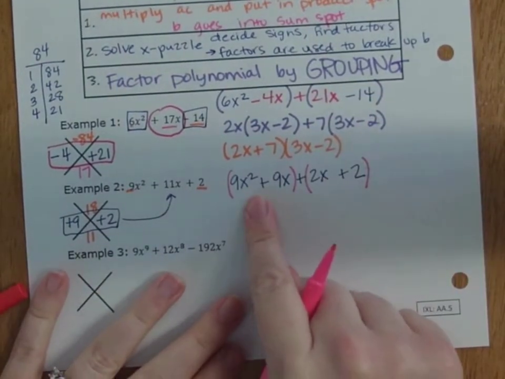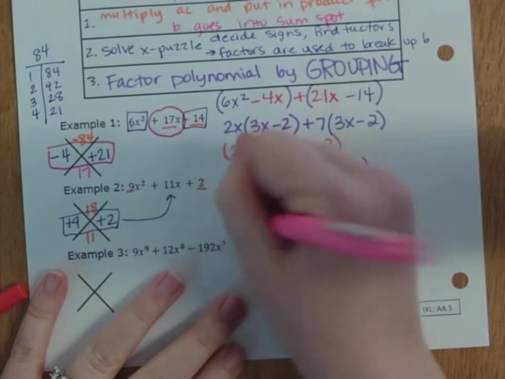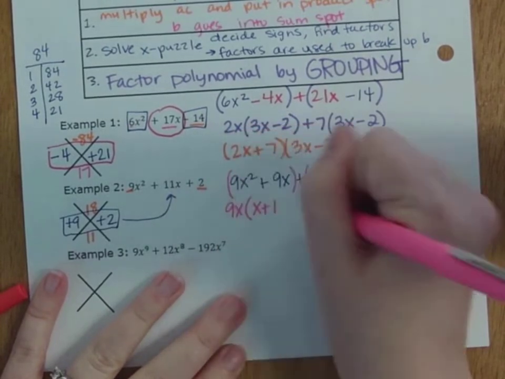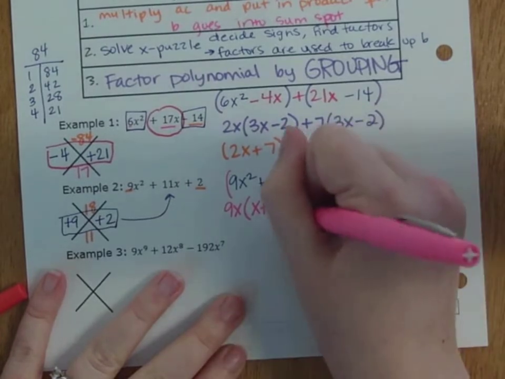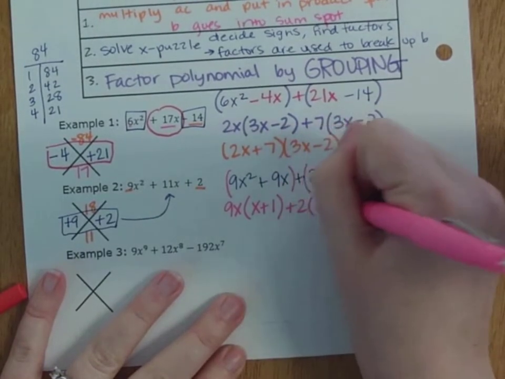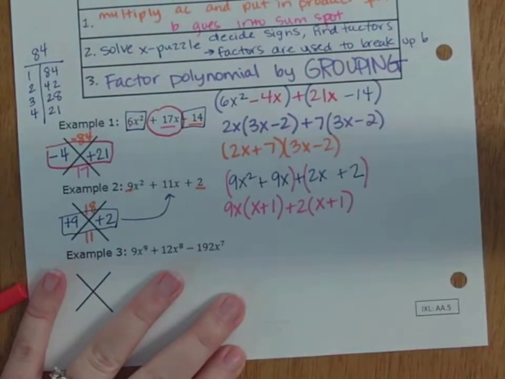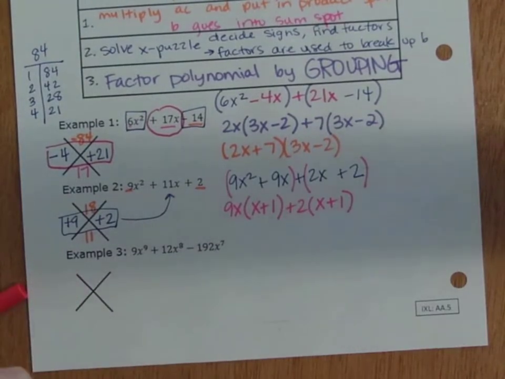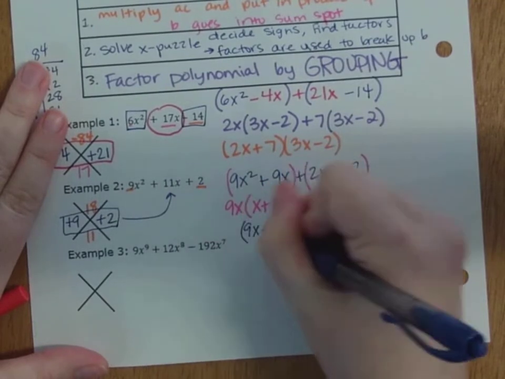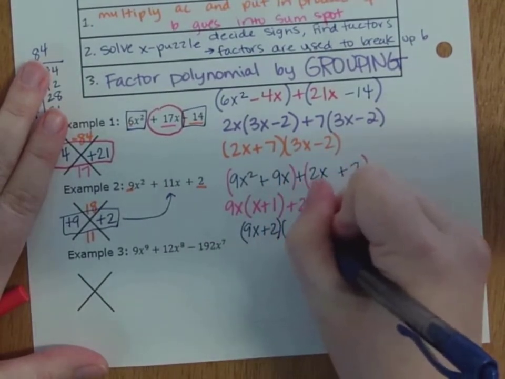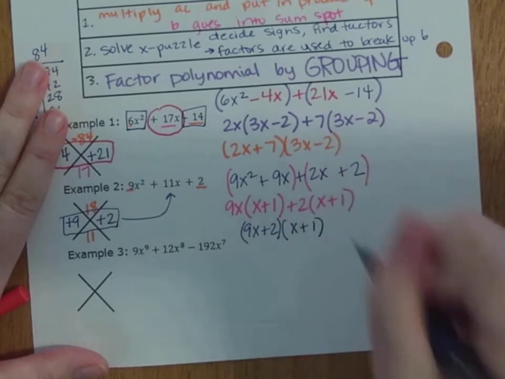Out of my first group, the GCF is 9x, and I leave x plus 1. The GCF out of my second group is 2, so I leave x plus 1. So my factored binomial pairs are 9x plus 2 times x plus 1.